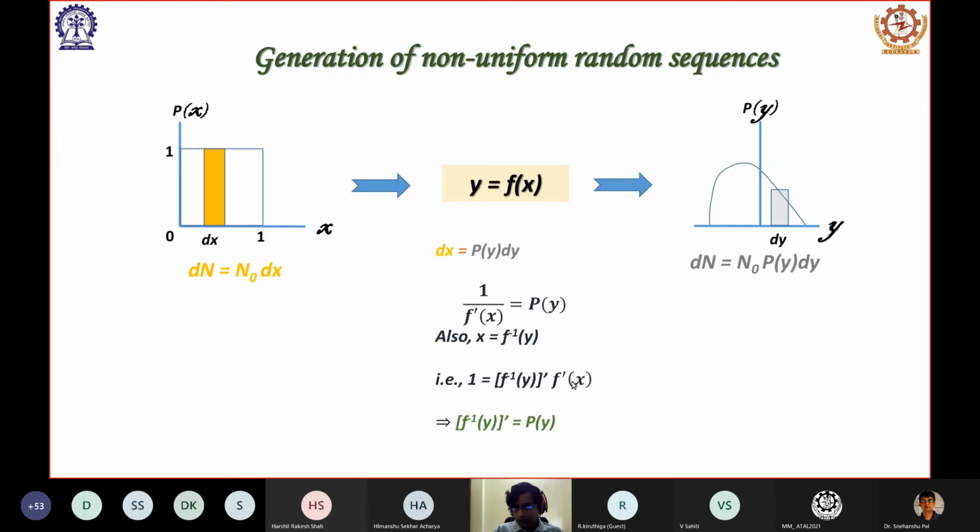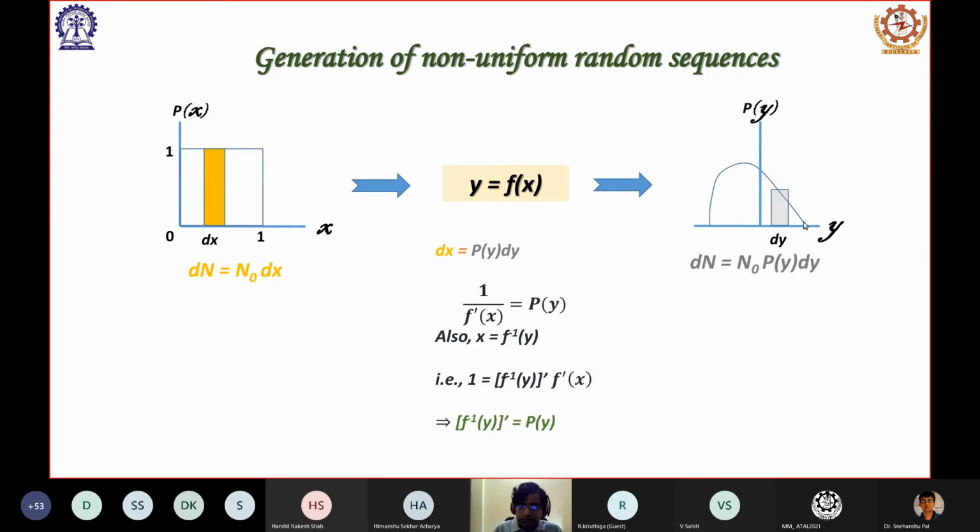Got it? But f prime x is inverse of p(y). So if I substitute it there using both this equation and this equation, we find that we have a condition that the derivative of the inverse function f inverse is equal to the probability density p(y).